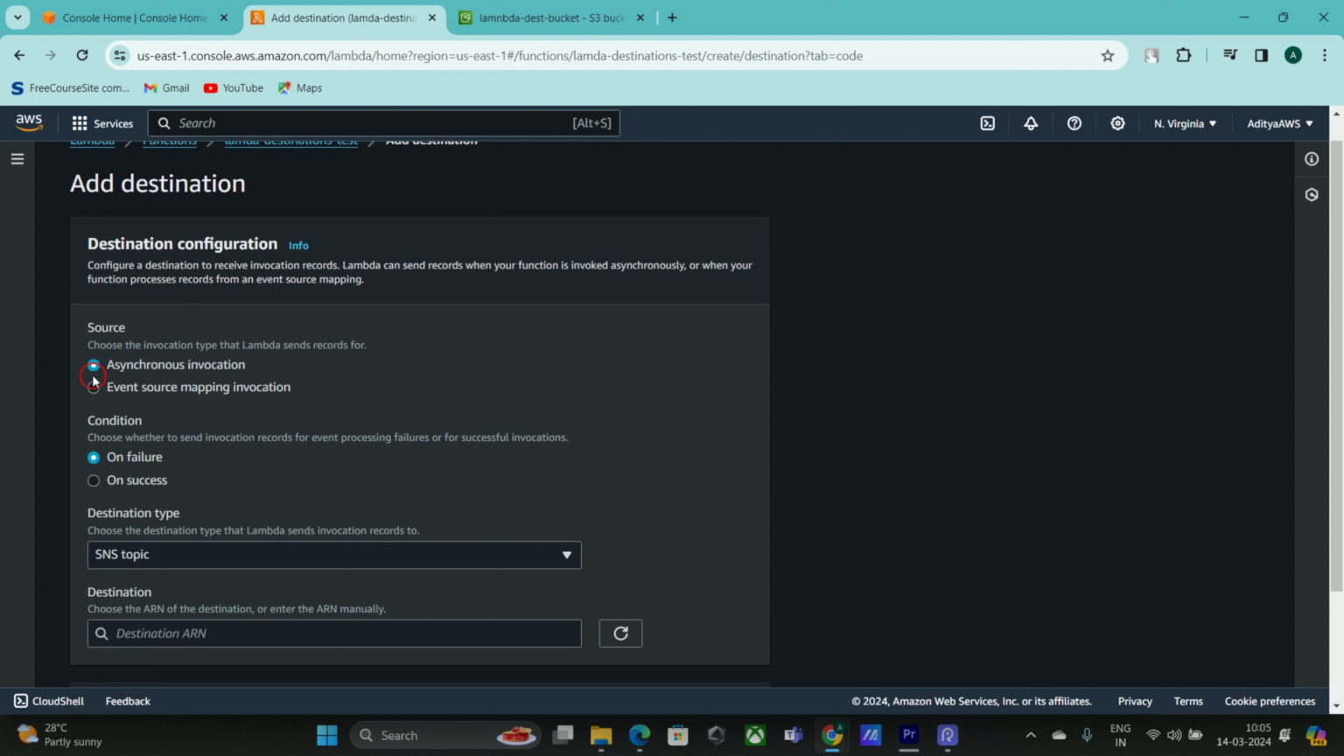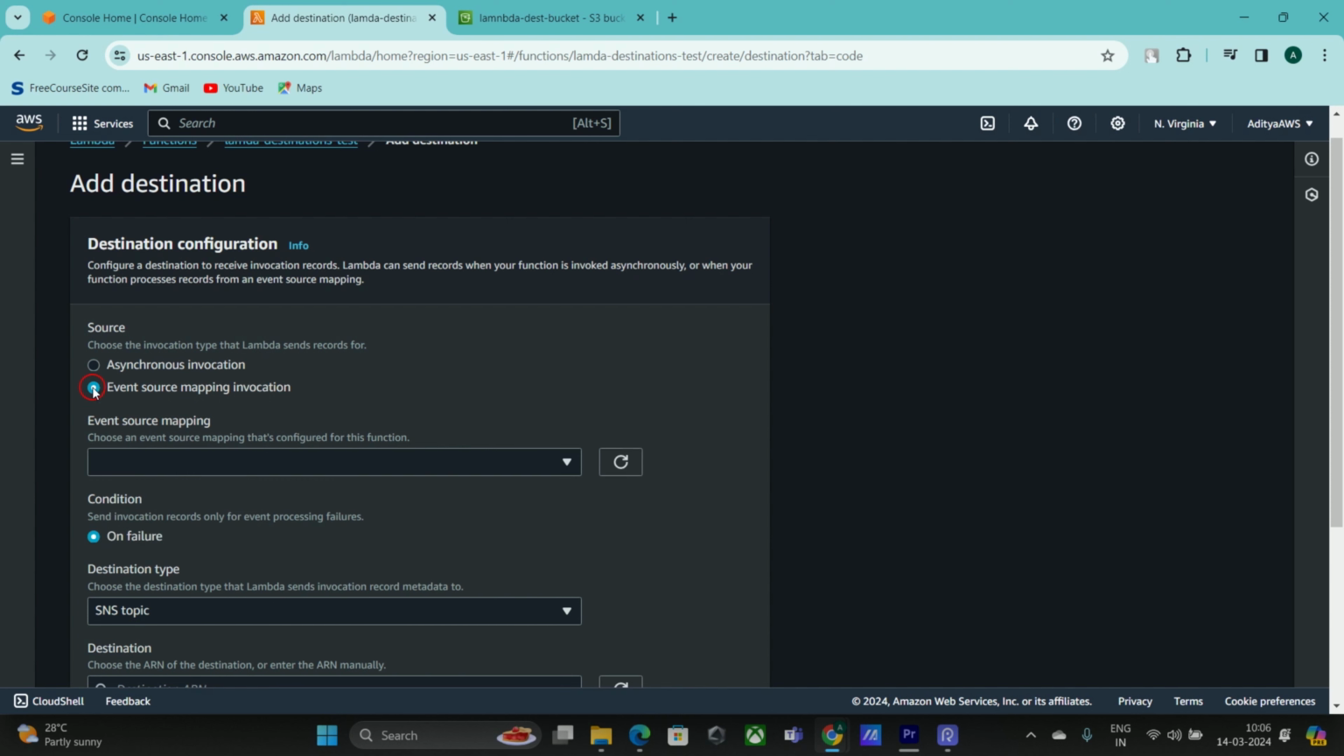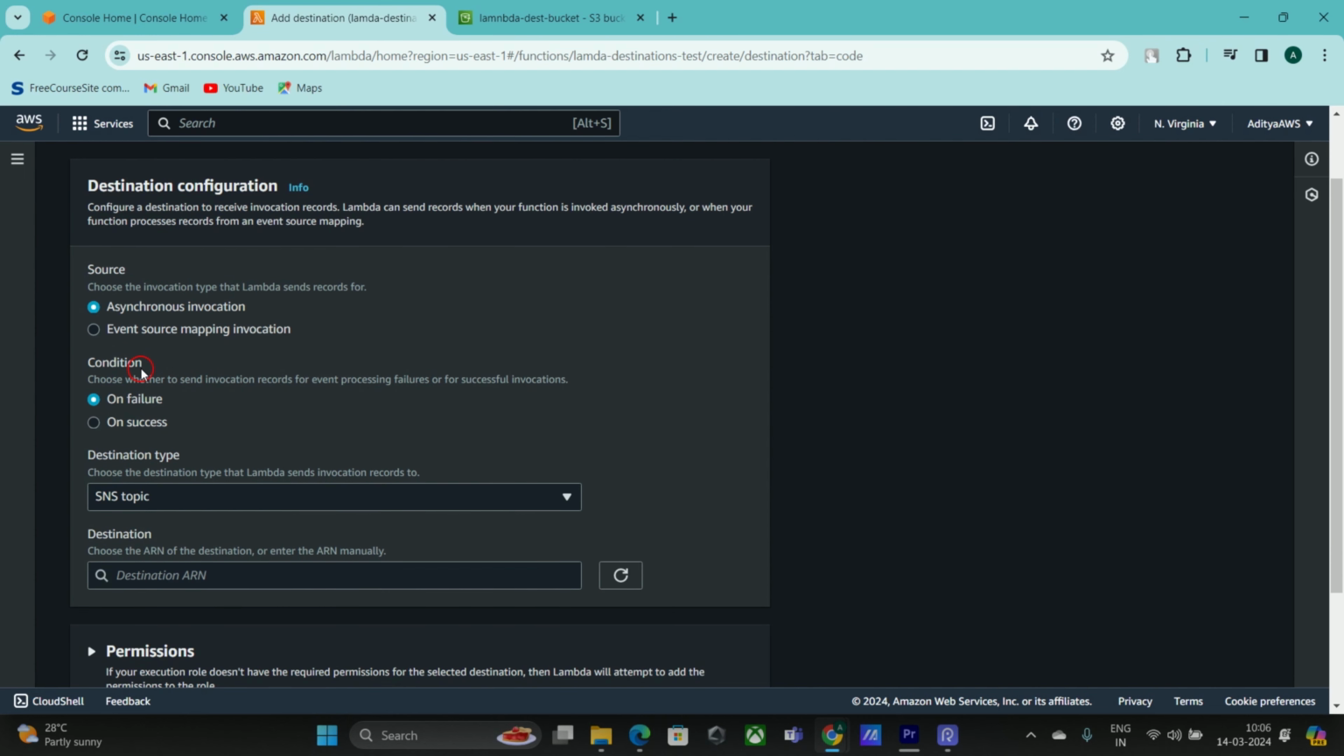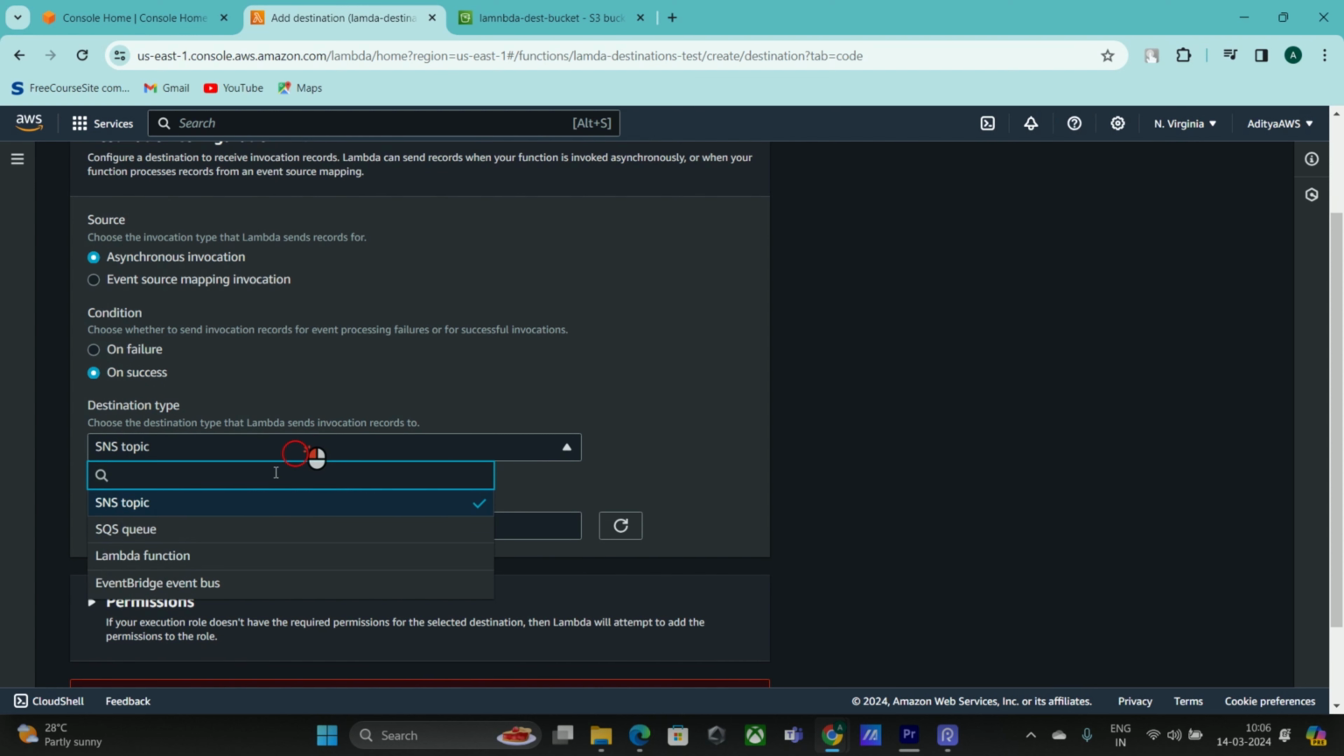So as we discussed, it works for the asynchronous invocation and even for event source mapping invocation only for streams. I think we haven't discussed streams, so just ignore this option and concentrate on asynchronous invocation. Here you have a condition, right? As we discussed, whether it succeeded or failed, based on that you can set your destinations. So here on success, I am saying my destination could be a queue,